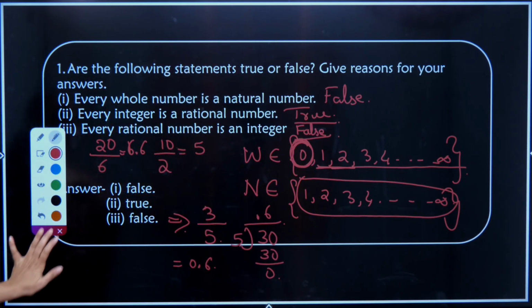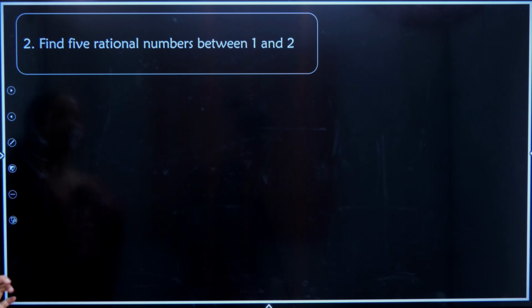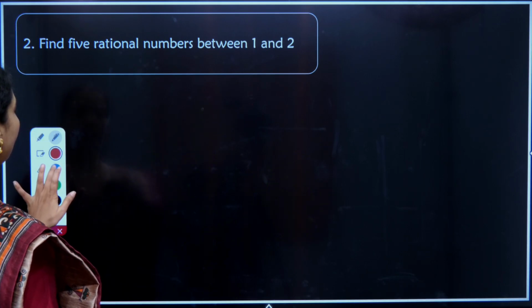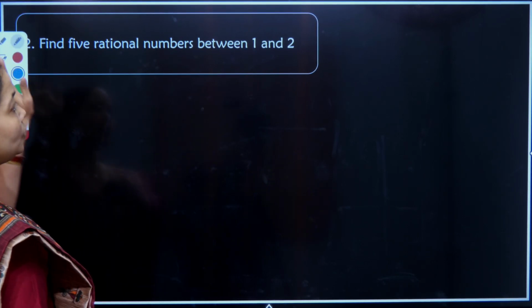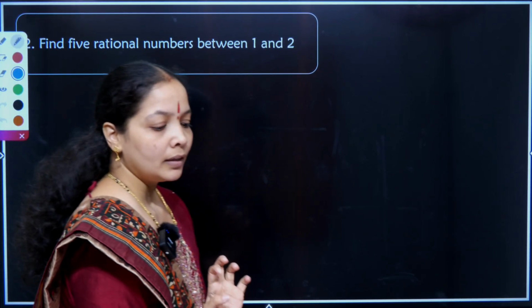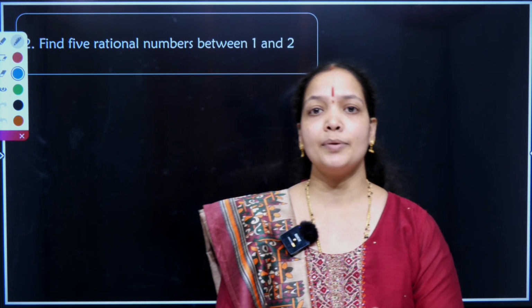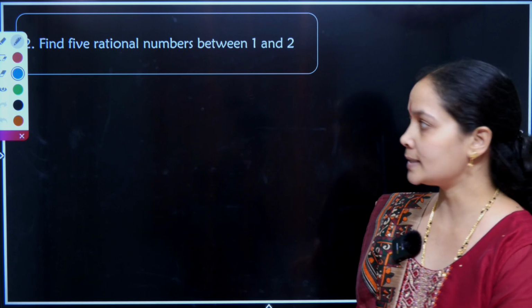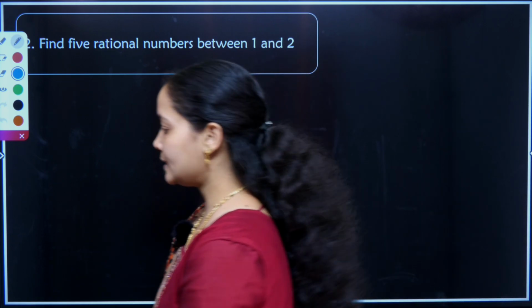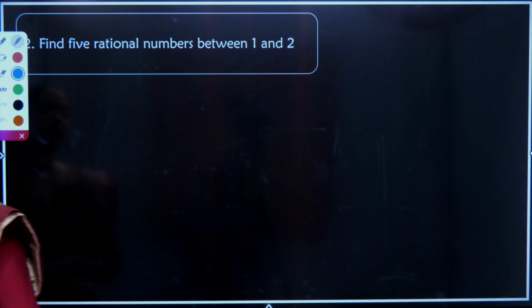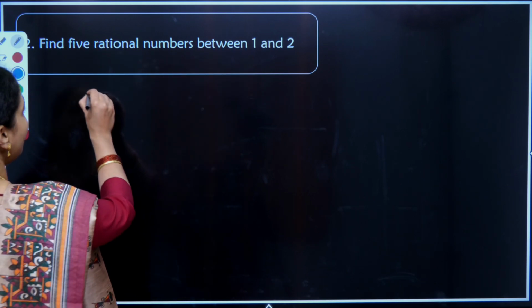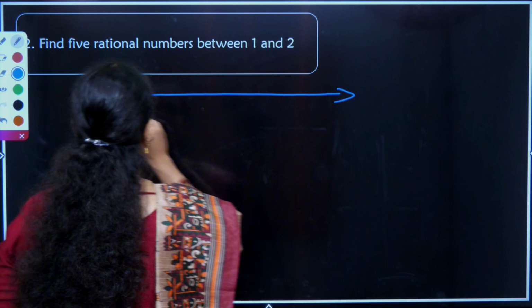Further, moving ahead with the concept of the chapter. As mentioned in the content, in this session you will be learning about finding rational numbers between two given numbers. There are infinite rational numbers present between two whole numbers or two fractions. Let us try to analyze the way of finding them. The question says: find 5 rational numbers between 1 and 2. So I'll draw a number line. This is my number line.